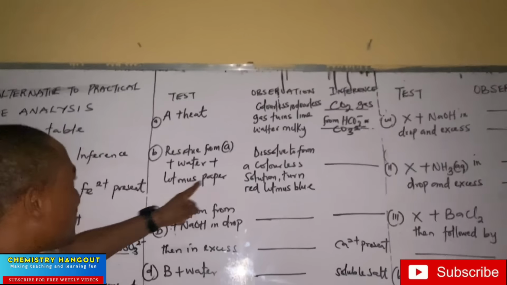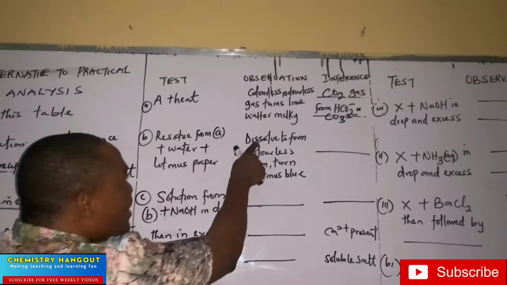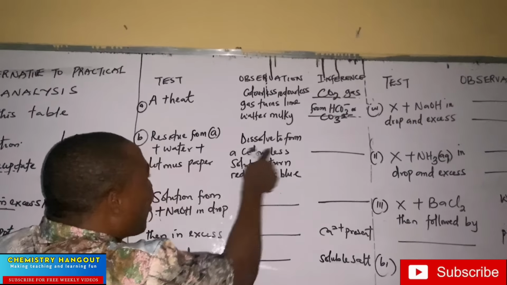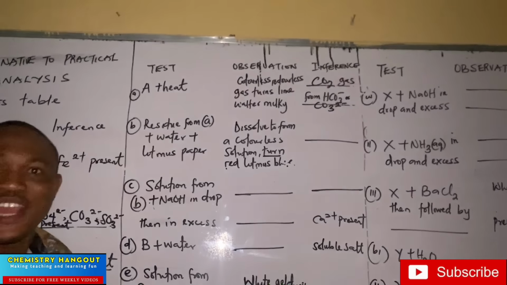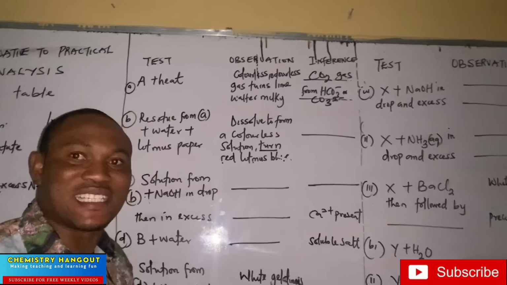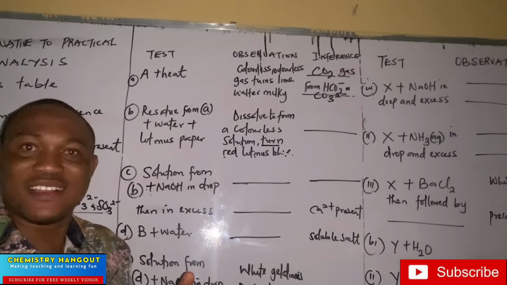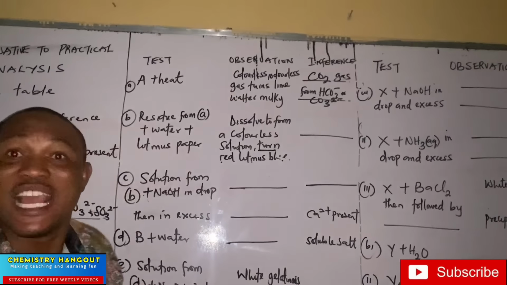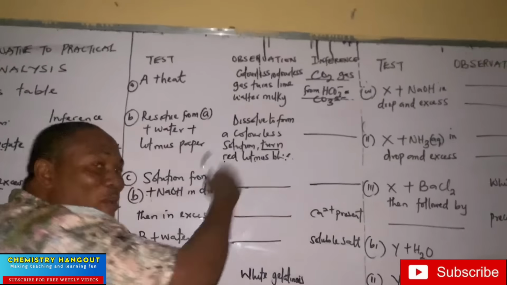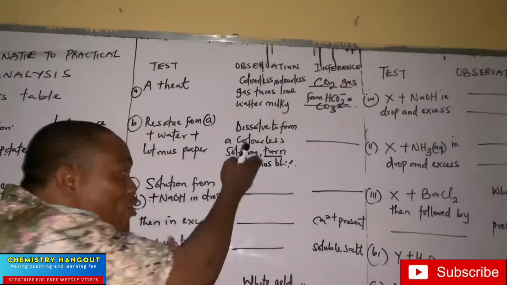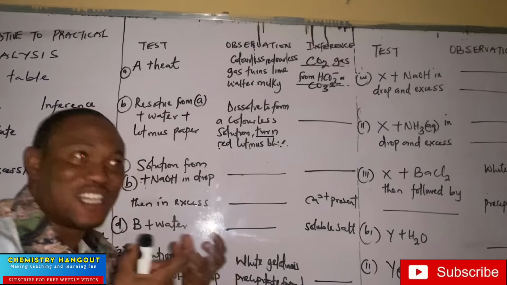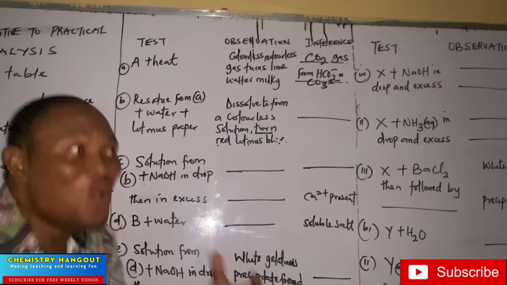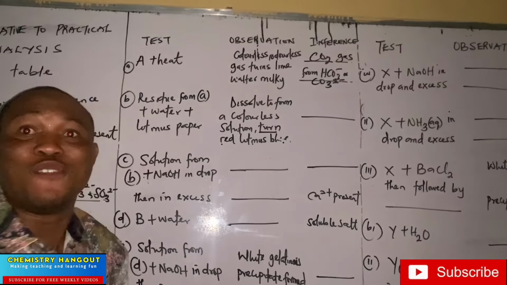Residue from this plus water plus litmus paper. Look at something: it dissolves to form a colorless solution which turns red litmus blue. If something turns red litmus blue, is it acidic or basic? It's basic. When it turns blue litmus red, it's acidic. This is how you fill the space that you have. Just read the question from your chemistry knowledge and what you have learned on this channel and in your school, and you can always get these things right if you practice it.